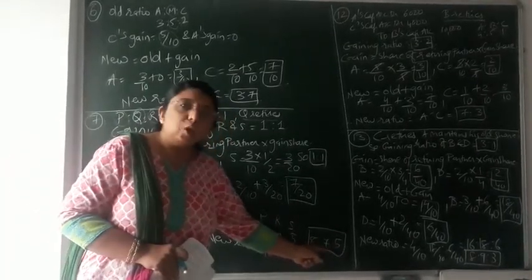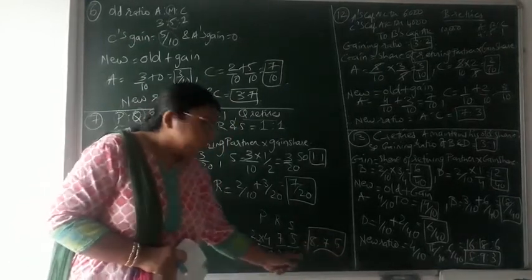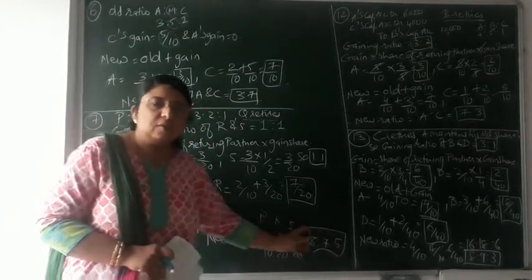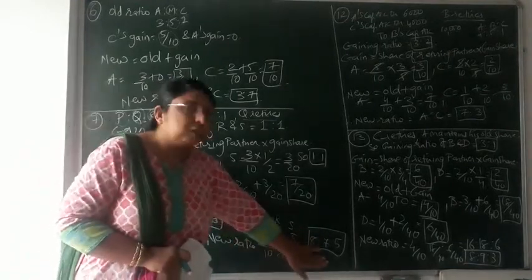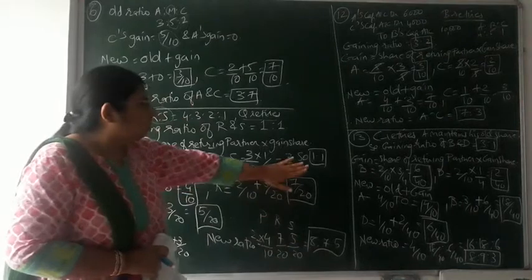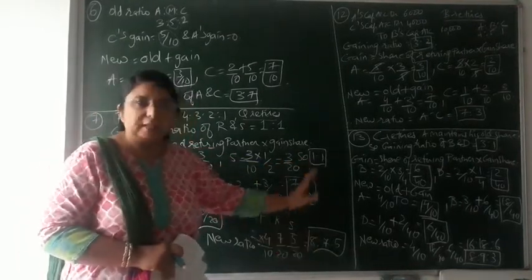Already I told that do the addition of these three values. 8 plus 7 it would come 15. 15 plus 5 that is 20. So in the denominator the value should come 20. So our answer for new profit and loss sharing ratio, that is correct, that is 8:7:5. And the gaining ratio, that is 1:1. So these were the two things that we have to find in this sum.